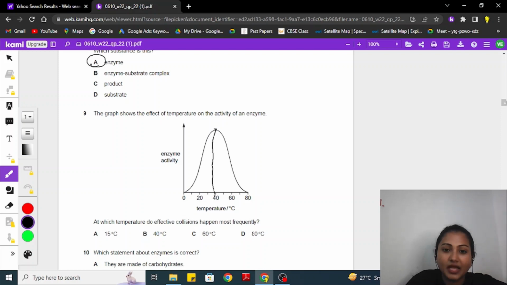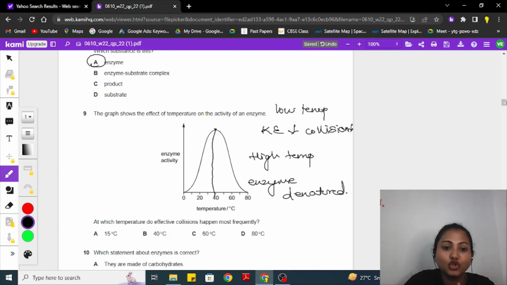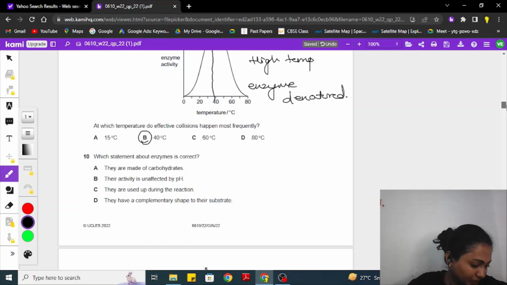We also know that if the temperature is very low, then kinetic energy decreases and the collision of particles also decreases. And if the temperature is very high, then the enzyme gets denatured, so there will be no enzyme-substrate complex. Therefore, the optimum temperature is 40. For question 9, it is B.